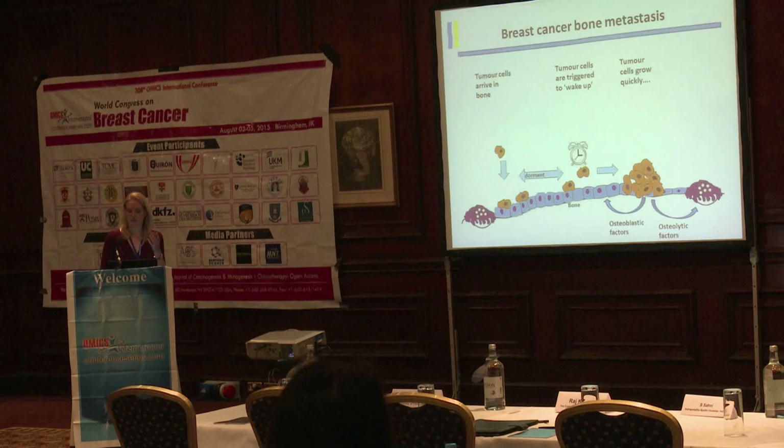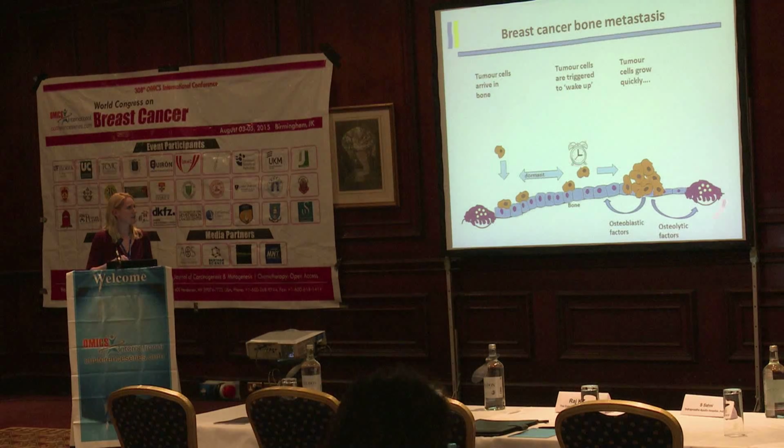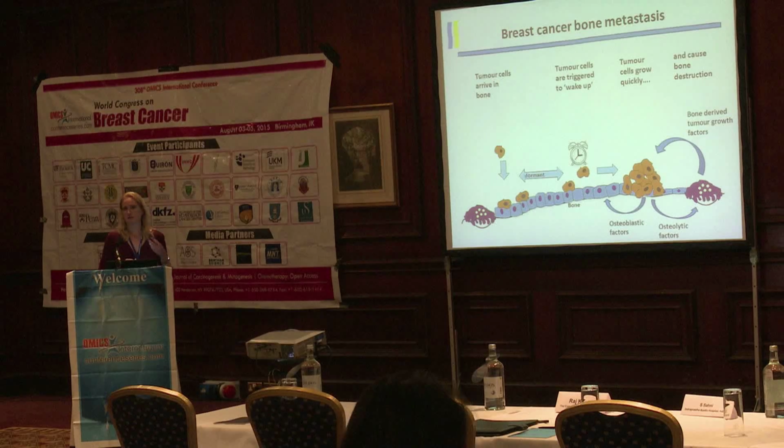And when the tumour grows in this environment, it produces factors that cause an increase in osteoblastic cells. So it causes an increase in these osteoblastic cells, which cause laydown of new bone, as well as increasing activities of these osteoclastic cells, which eat away at the bone surface, causing lytic lesions. When lytic lesions are formed, this causes a release of growth factors from the bone, which then feed back onto the tumour cells, causing the tumours to grow even more rapidly. And this is known as a vicious cycle of breast cancer growth in bone, where the tumour cell feeds the bone and the bone cell feeds the tumour.